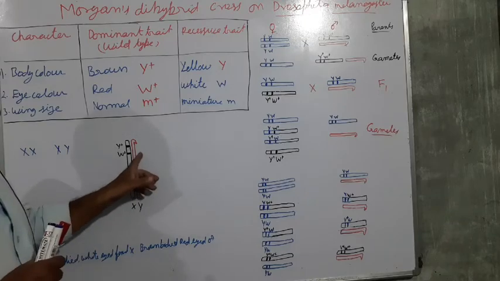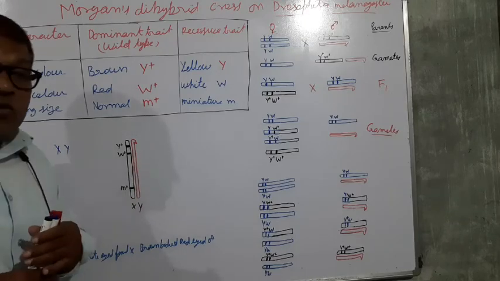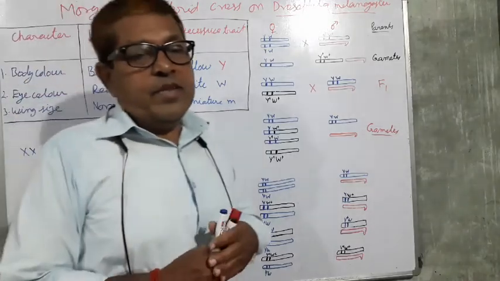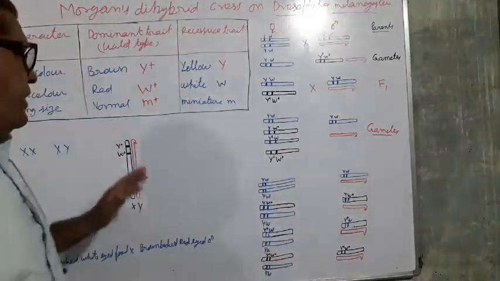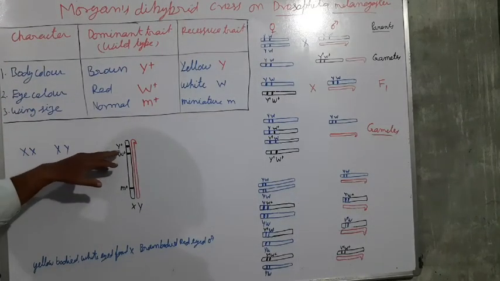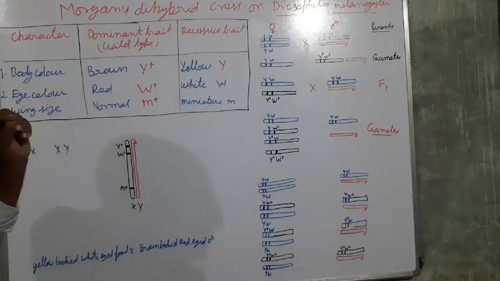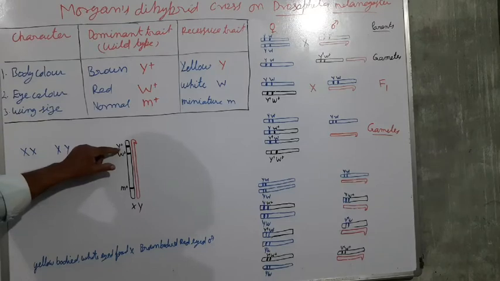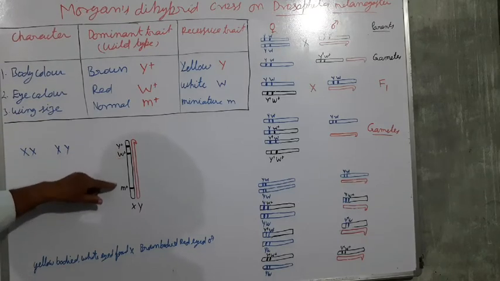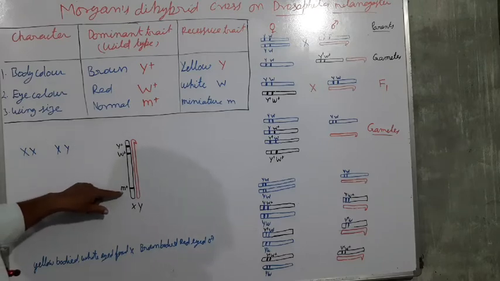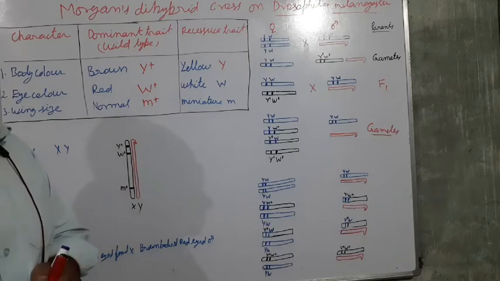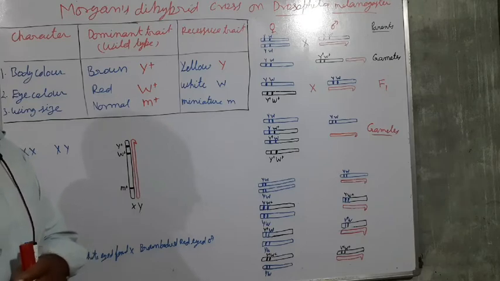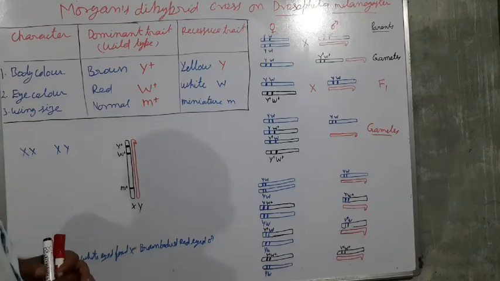The Y chromosome does not have such genes which determine these characters. So these are the loci: on the locus the y gene is located, the w gene is located, and the m gene is located. But the Y chromosome has no such genes.